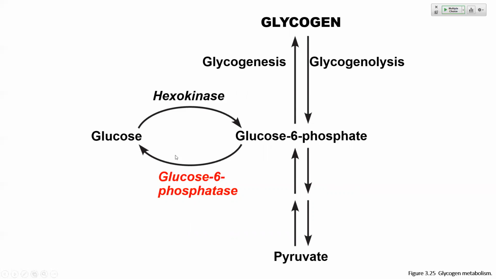Now from glucose 6-phosphate, we can either metabolize this via pyruvate, then the linking step, then the Krebs cycle, etc., or we can store it in our storage form of glycogen. But remember that if we convert glucose 6-phosphate to pyruvate, it can only be used in the liver cells themselves. If we need it to get out into the blood and to other tissues, it must be in the form of glucose via this enzyme glucose 6-phosphatase.